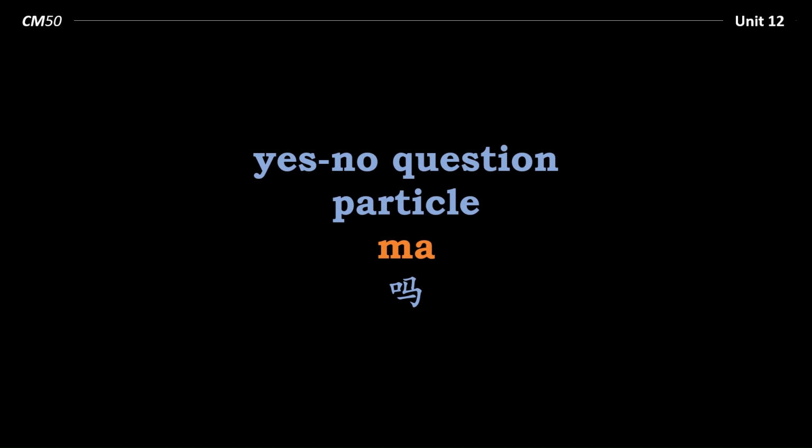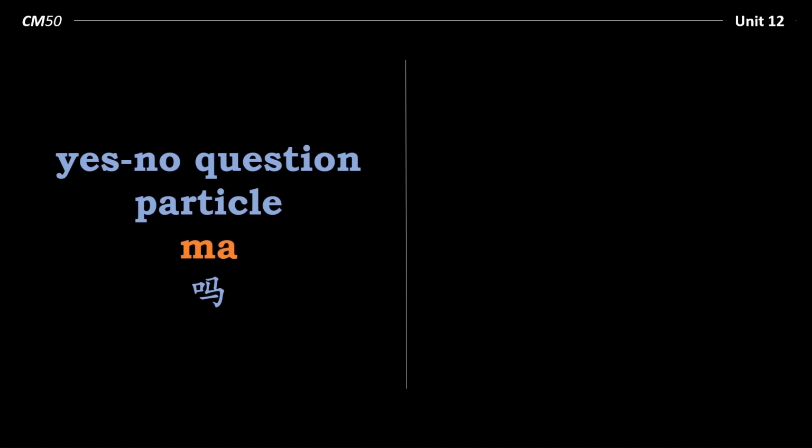Now, how does this work? Let's have a look at an example sentence. This is mine. 这是我的. Now, if we want to change this statement into a question, in English, we need to change the word order. So, this is mine. Is this mine?